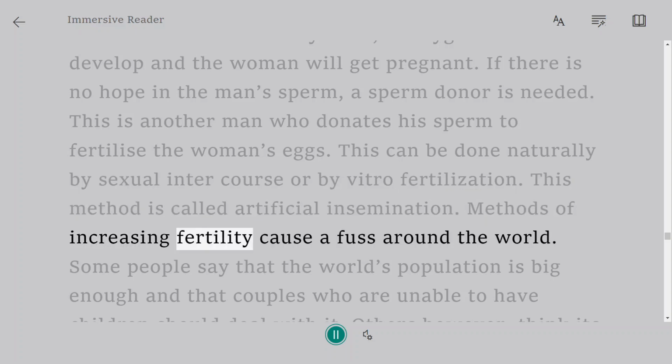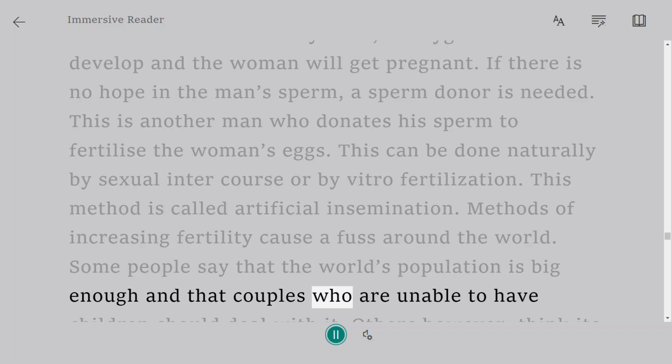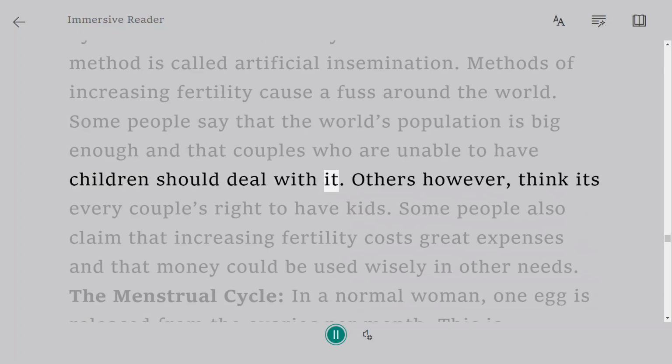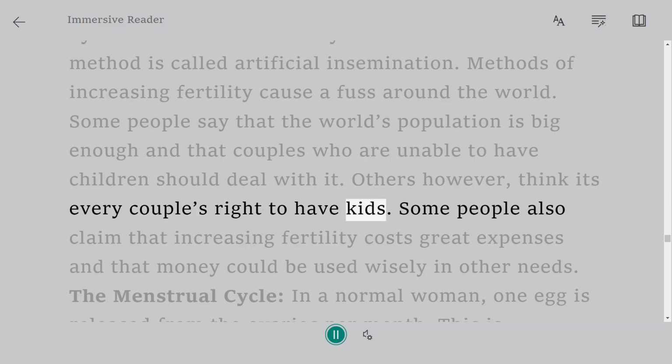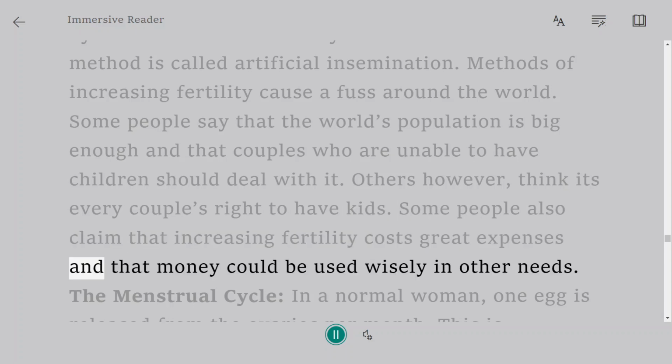Methods of increasing fertility cause a fuss around the world. Some people say that the world's population is big enough and that couples who are unable to have children should deal with it. Others, however, think it's every couple's right to have kids. Some people also claim that increasing fertility costs great expenses and that money could be used wisely in other needs.